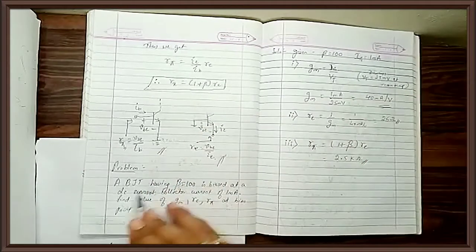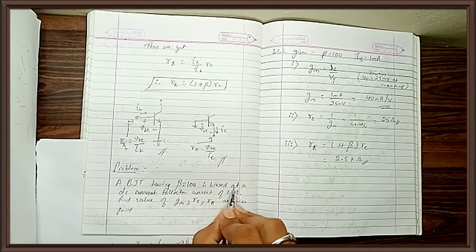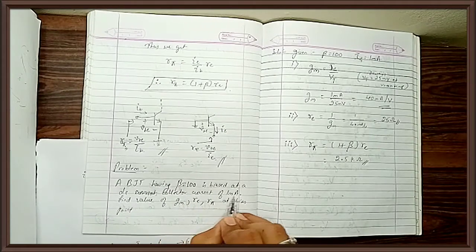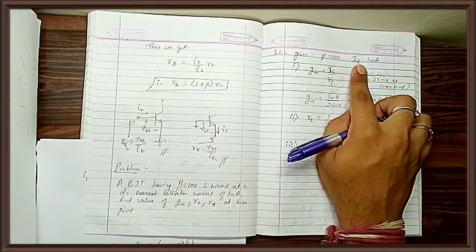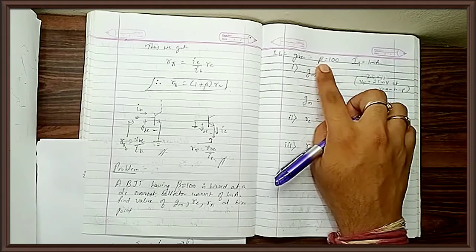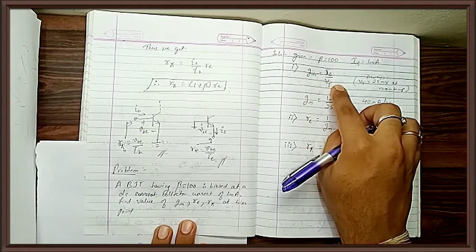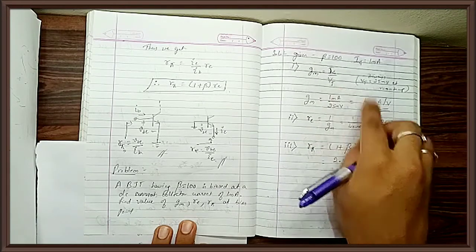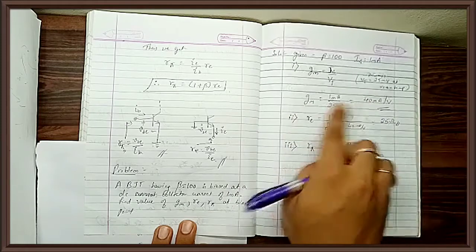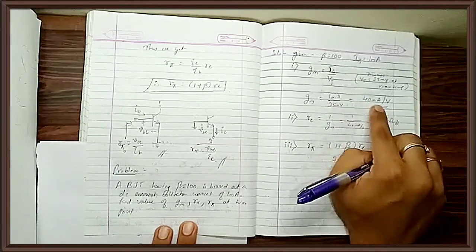I have a problem here: the BJT has beta equal to 100 and is biased at DC collector current 1 milliampere. What is DC collector current? It is capital IC. That's what I have written here. What is beta? 100. He's asking me to find GM. So what is GM? IC divided by VT. What is VT? 25 millivolt at room temperature. So I'll directly get the value of GM as 40 milliampere per volt. It is I by V, ampere per volt.